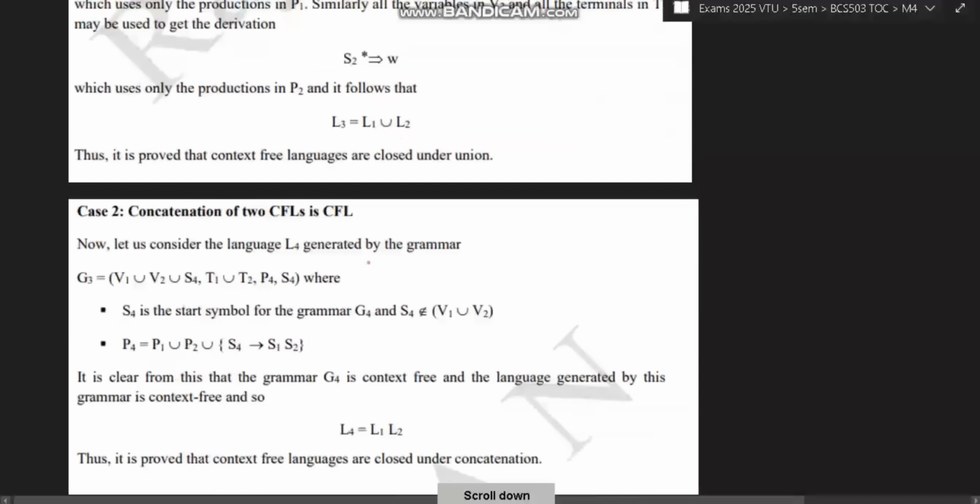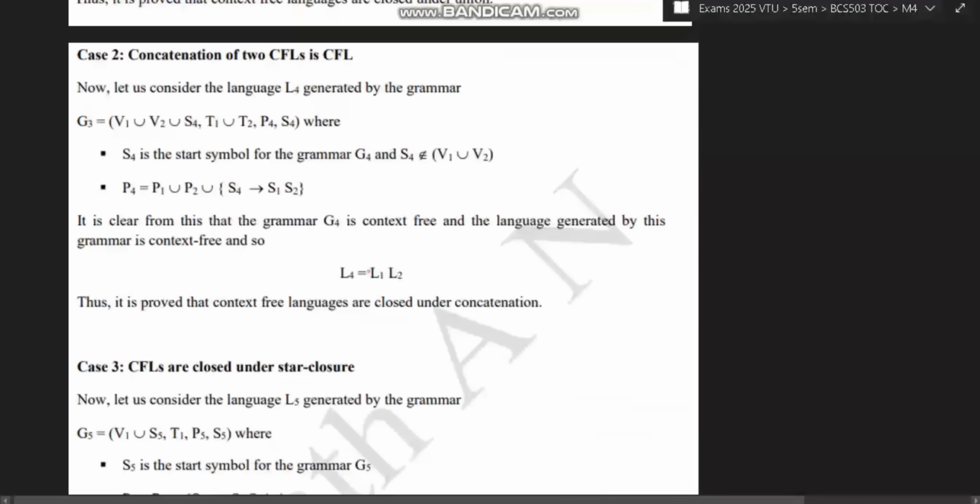Okay. Next one is concatenation: the concatenation of two CFLs is a CFL. Okay, here also you will do the same thing. Instead, you'll be writing here S4 as the start symbol and P4 as the production.